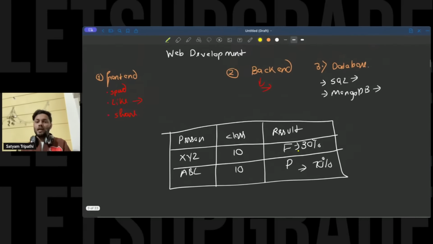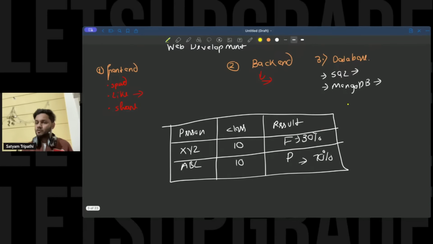Now, if I talk about MongoDB, what kind of data will we store over here? Data that has no pattern. The data is not in a table, as simple as that. If the data is not in a table, we use MongoDB. If the data is in a table, we use SQL. Let's keep things very simple.